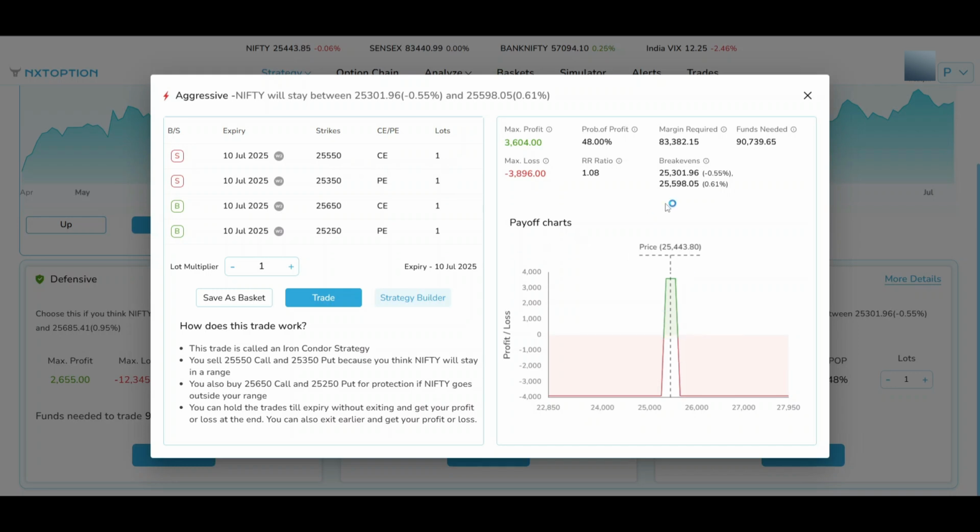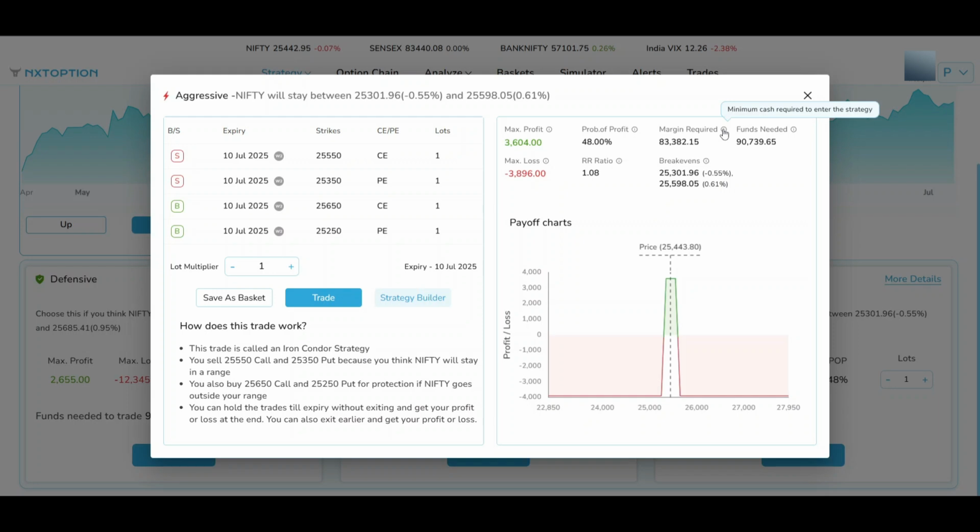And you can also see the funds needed as usual. If you click on information, it also gives you information on what kind of funds are needed. Like you need to have the necessary funds available. Funds required depend on the type of trade you are executing. That's the information. Each option has an explanation as information.